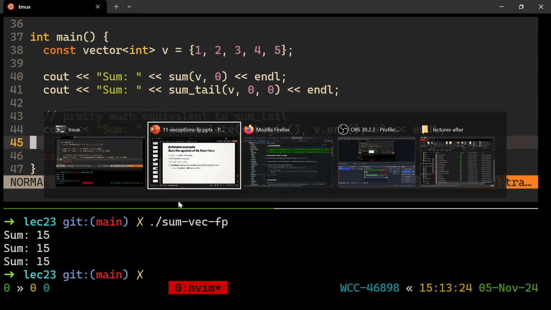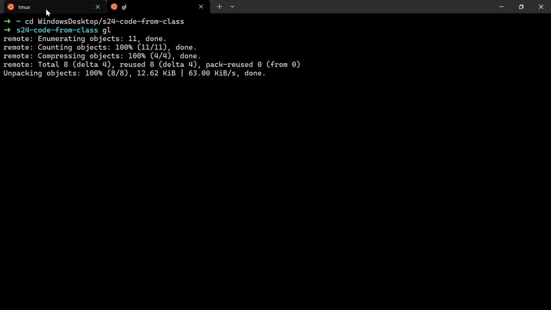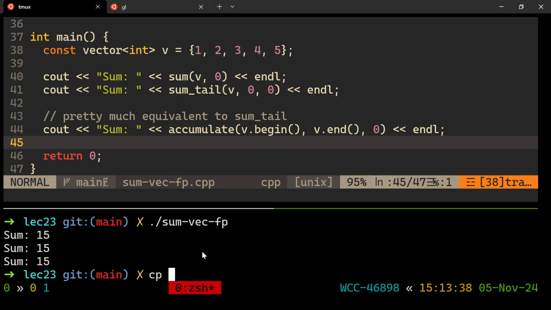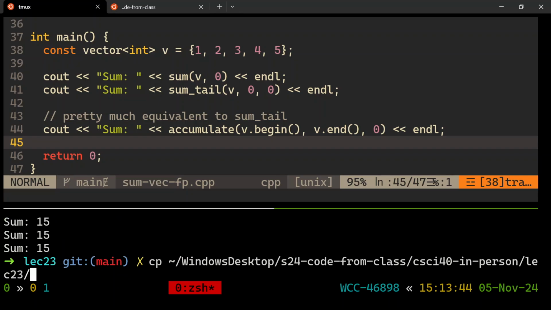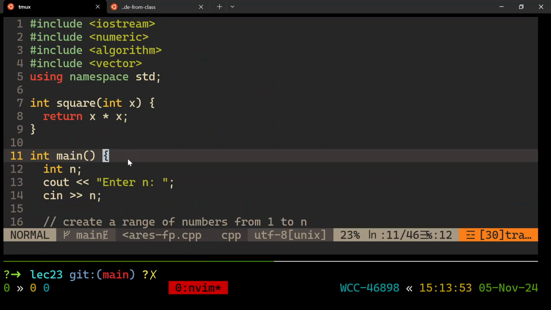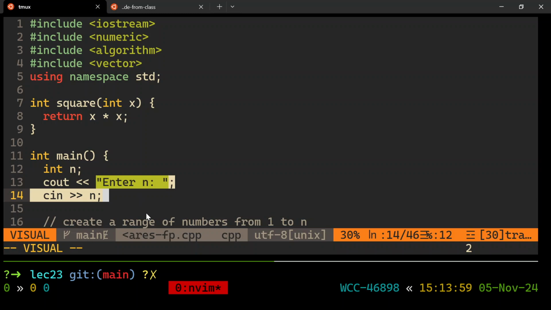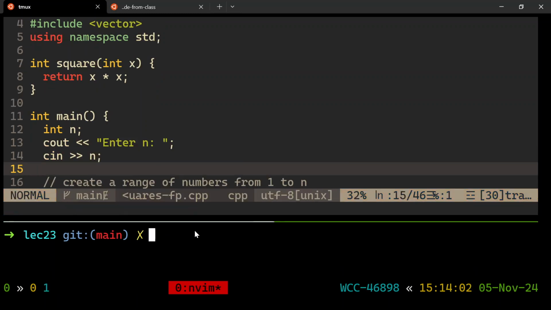Where can I go to get this? Give me a second. It's going to be in S24. There it is. I'm going to copy the sum squares fp.cpp file to here. Here's the program. I've got a square function. We know that, right? That's a function that squares stuff. We'll build that up. It will take a number, and it will sum the squares of those numbers. Let's give it 5, whatever we gave it before.